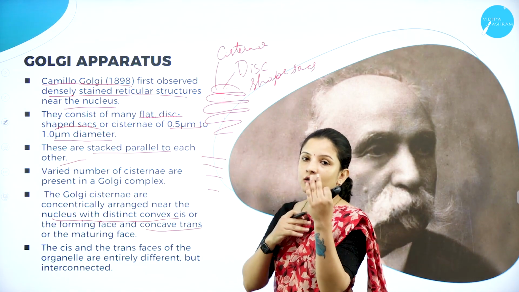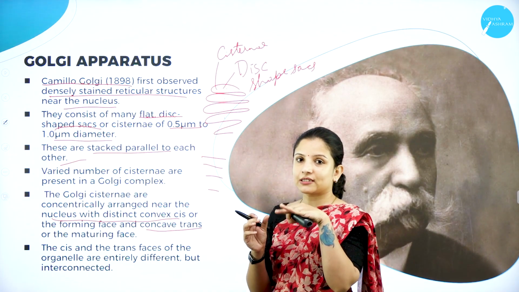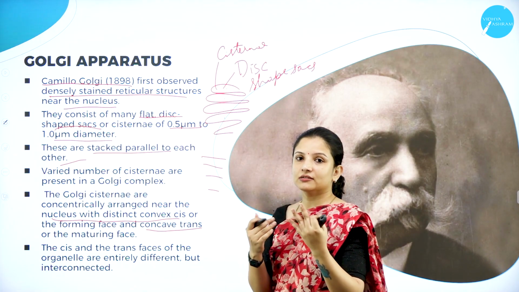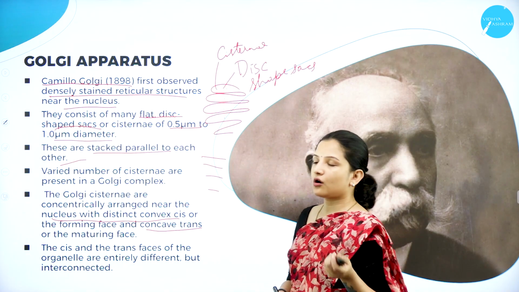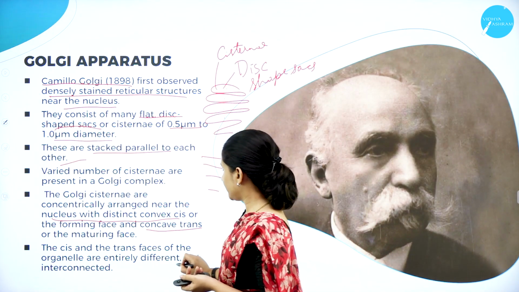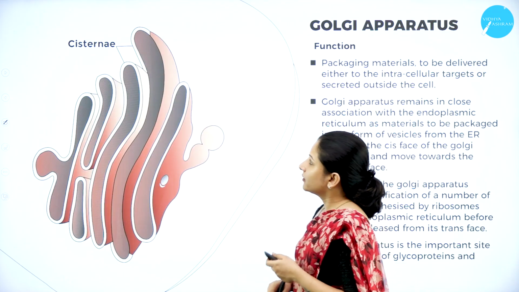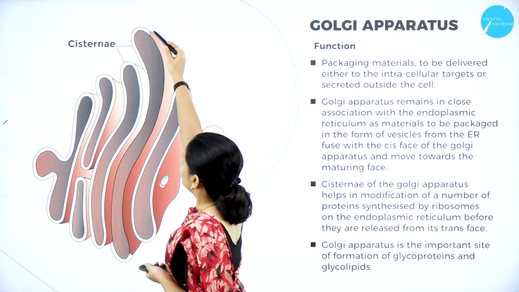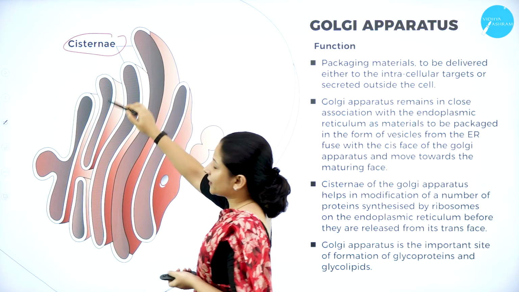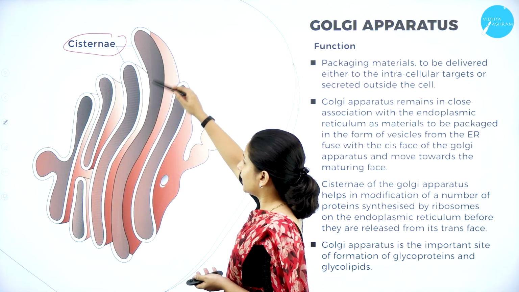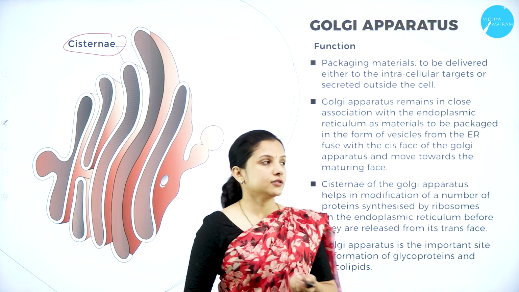So they look like a concave and a convex side, that is, a slightly bulged side and a flat side. The cis and the trans faces of the organelle are entirely different, but still they are interconnected to one another. So here, as you can see, they are made up of sac-like structures called cisternae, and they are reticulate in nature. They form a network, and they are present near the nucleus. So this is the Golgi apparatus.